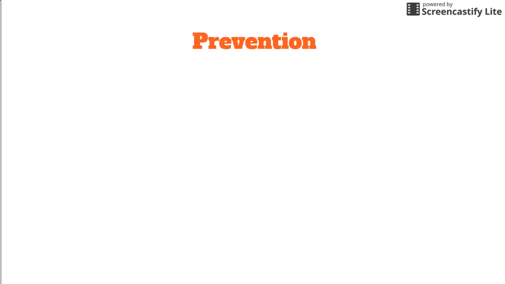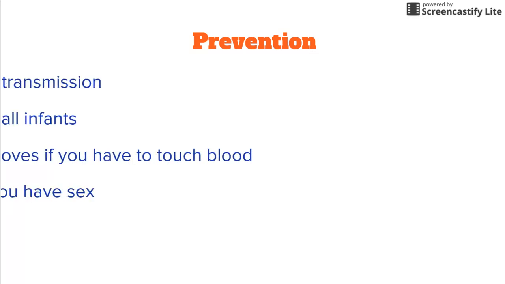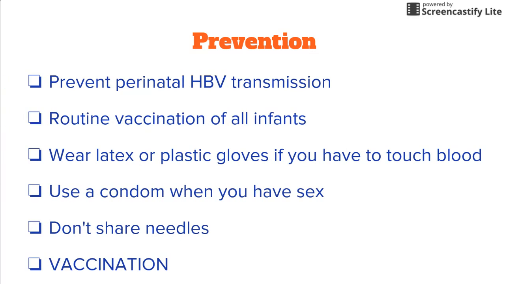Now going to the prevention, in most cases hepatitis B goes away on its own. A healthy diet, adequate rest, drinking plenty of water and following the doctor's prescription can relieve you from the infection. Sometimes hepatitis lasts a lifetime. Vaccination can help prevent some viral forms. Use a condom when you have sex. Wear latex or plastic gloves if you have to touch blood. Don't share needles. Don't get a tattoo, or make sure that the needles used have been cleaned properly and are sterilized. The most important one is vaccination.